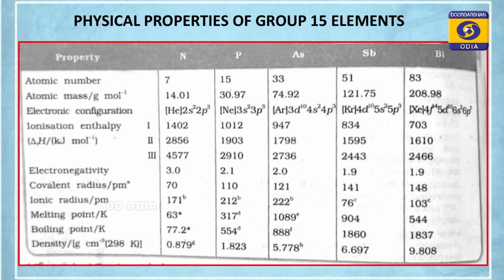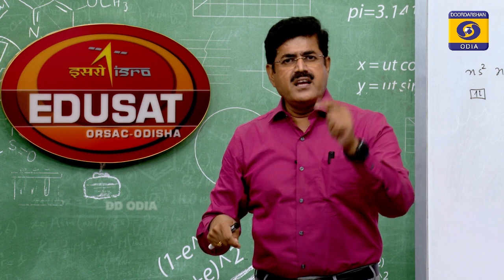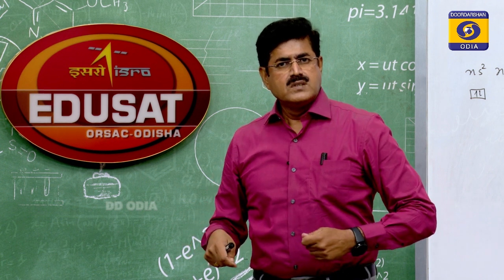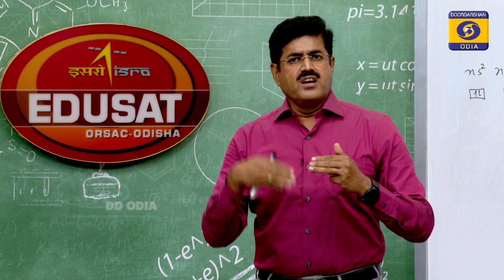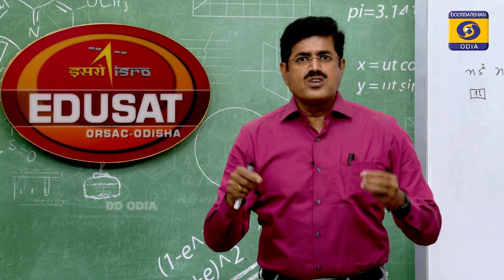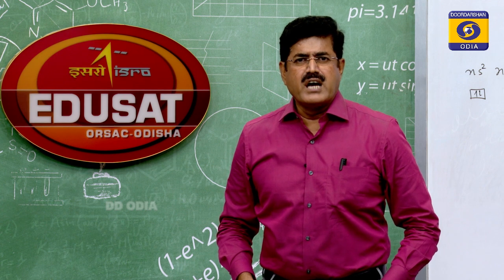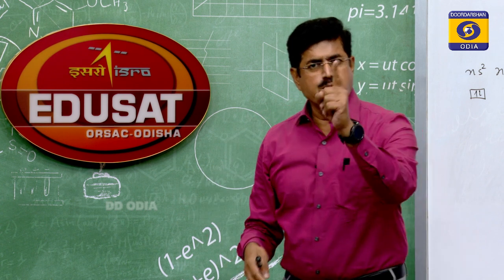Why? What is the reason? Student, what is the answer here? If the question asks you that after phosphorus the difference of ionization energy, and also the difference of electronegativity, is small compared to the first two elements, nitrogen and phosphorus, what is the answer? The answer is poor shielding by d and f electrons. Because of poor shielding, the effective nuclear charge increases, so ionization energy and electronegativity stay higher. We are expecting a much larger decrease in electronegativity as well as ionization energy, but not so, because of poor shielding by